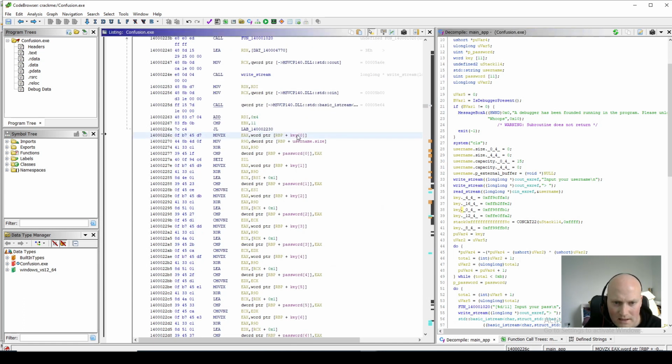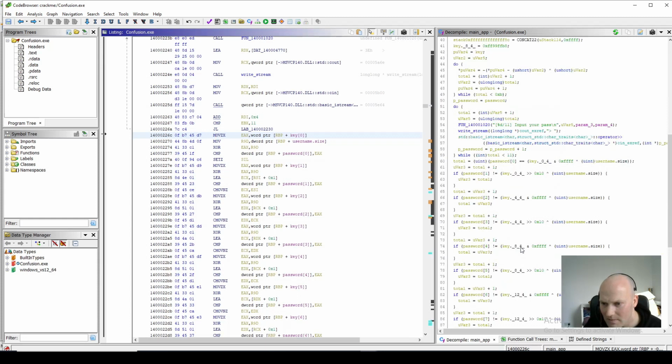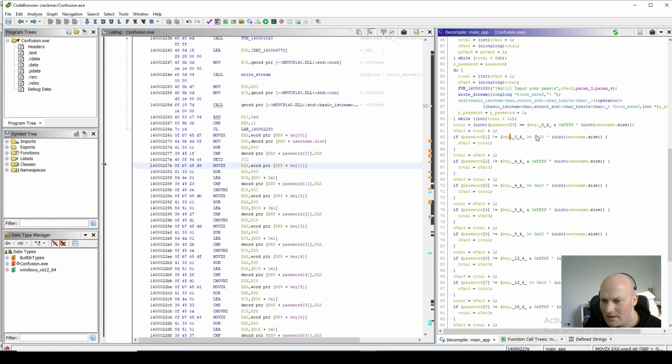So let's look at it in the decompiled view as well. The decompiled view is using these shifts, which I think makes it look a bit more complicated than it really is. But you can see down here, when it's doing this check, it's saying take the size of the username, XOR that with key 0, and check if that equals the password there.